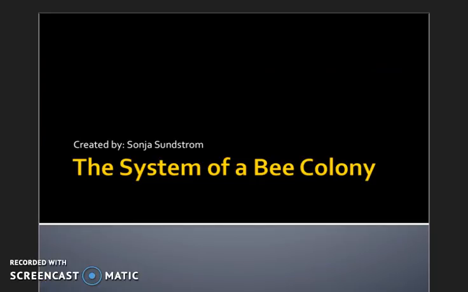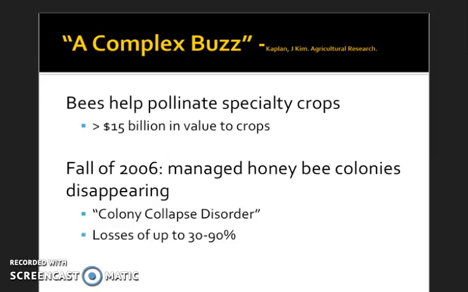All right, so my name is Sonja Sundstrom, and I did my presentation on the system of a bee colony. So, honeybees help pollinate high-value specialty crops such as berries, nuts, fruits, vegetables, all the goods. They add more than $15 billion in value to these crops, so it's no secret that these guys are needed.